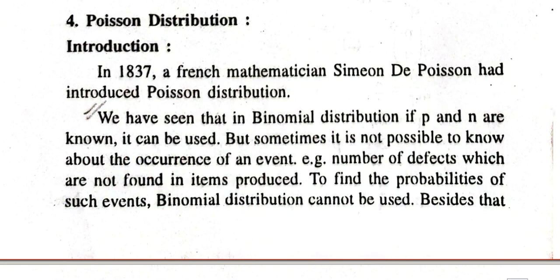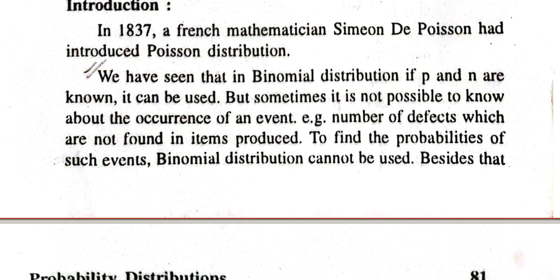Namaskar, students. Let us discuss Poisson distribution. In 1837, French mathematician Simon de Poisson introduced Poisson distribution as a limiting form of binomial distribution. So you can say that Poisson distribution is coming from binomial distribution.